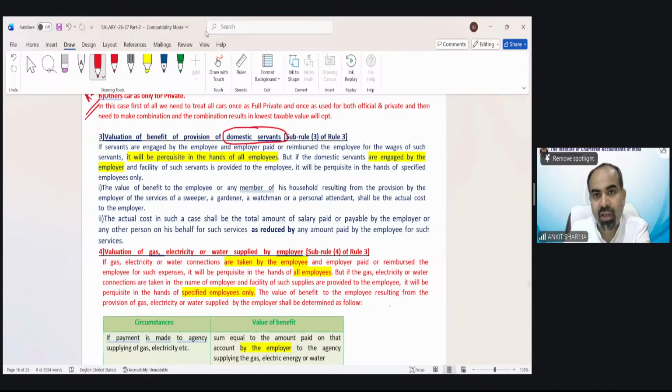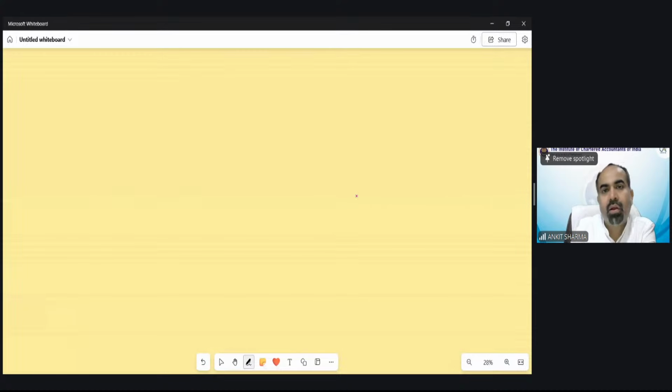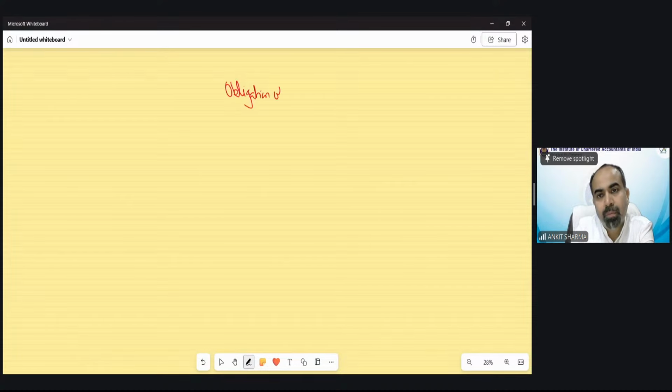Let me show you with the help of a very simple example. Like there was a word, the perquisite means obligation of employee met by employer.